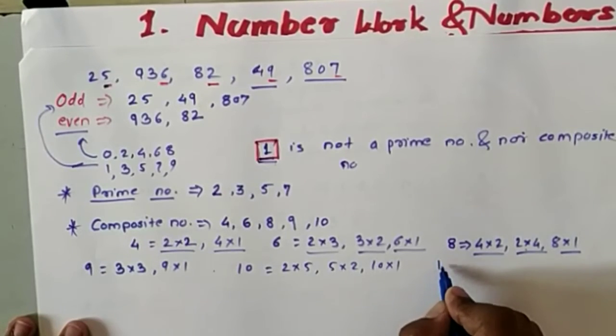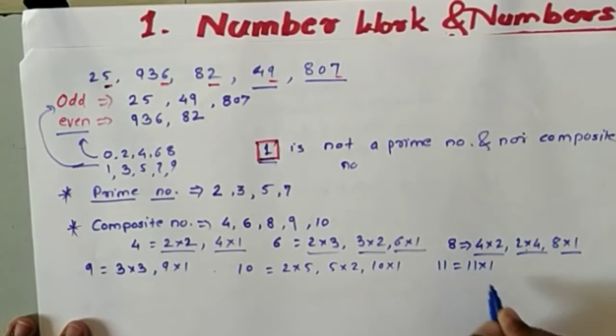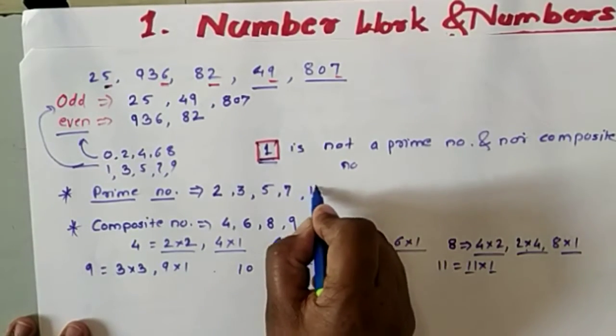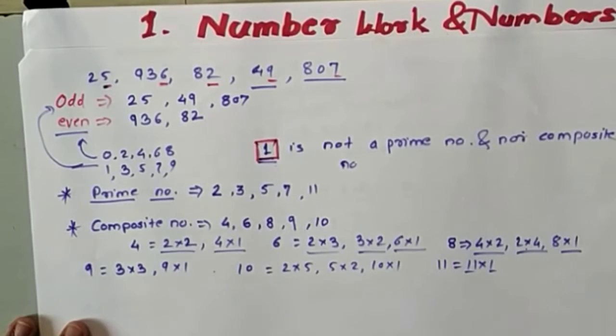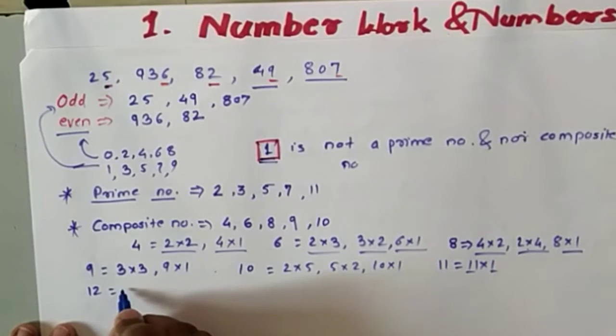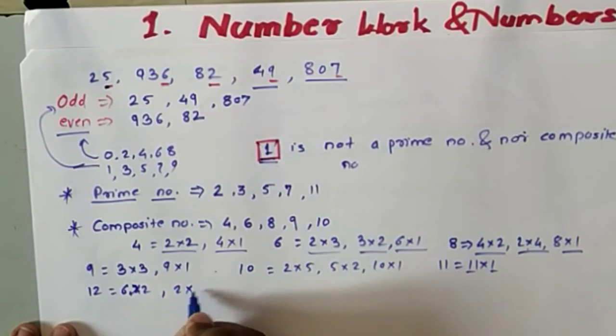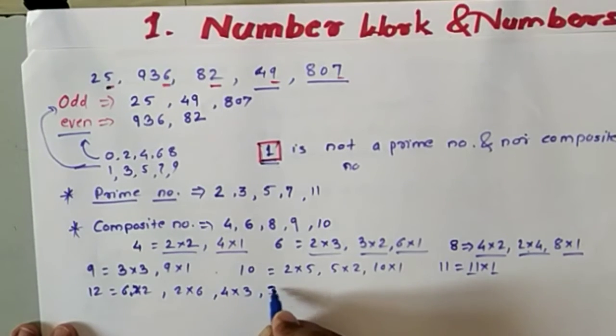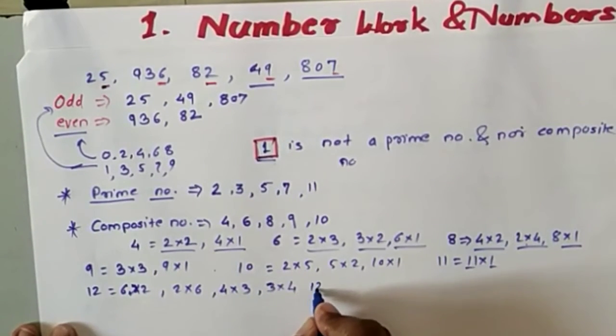Next is 11. 11 is present in its own table only, 11 and 1. So 11 is a prime number. In this way we can find the composite numbers and prime numbers. Now 12. 12 is present in 6 twos are 12, 2 sixes are 12, 4 threes are 12, 3 fours are 12, and 12 ones are 12.